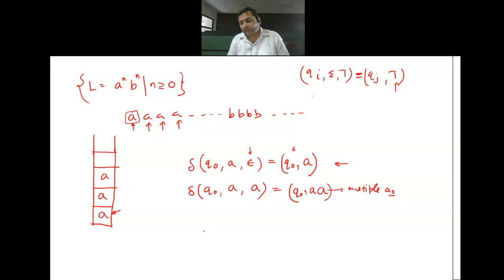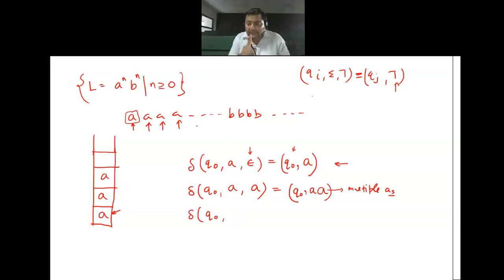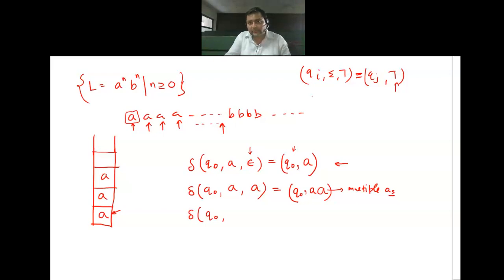Now, next time what will happen? I am still continuing with Q0 only. But next time what will happen? Let's say that all A's are finished. Now what will I receive from the string? I will be receiving a B, right? On that time, what will be the content onto the stack top? Everybody is clear for this? Is there anyone in the class who is having any doubt about it?